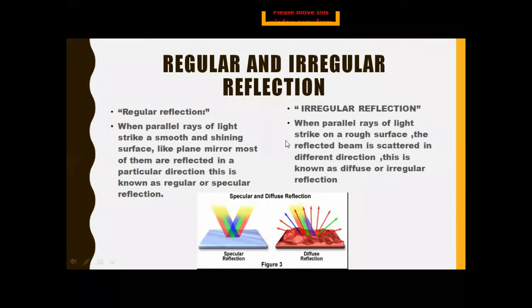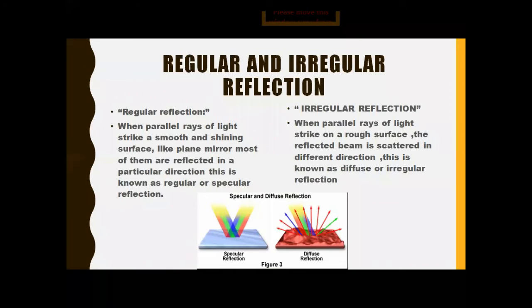Okay. In an irregular reflection, a parallel beam of light is coming from a source, and when it strikes the rough surface, due to the roughness of the surface, the reflected beam is scattered in different directions. So this is known as irregular reflection. And due to irregular reflection, we can see the objects around us because there is no definite image formed, but the surface becomes visible. Meaning due to irregular reflection, non-luminous objects become visible. Okay, because light is scattered all around the surroundings, that's why we can see all other objects due to the irregular reflection.